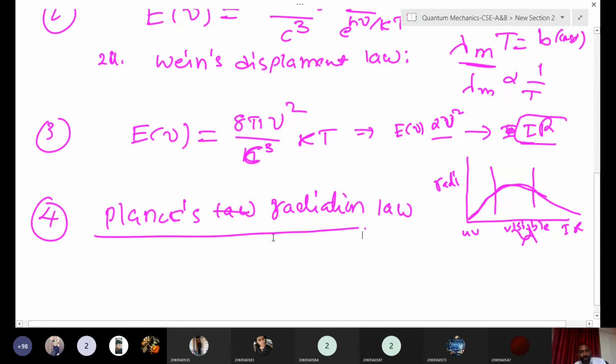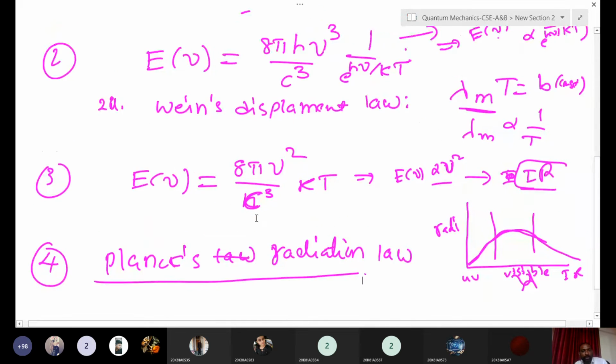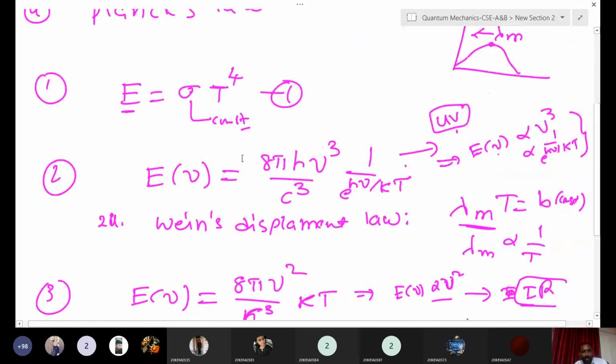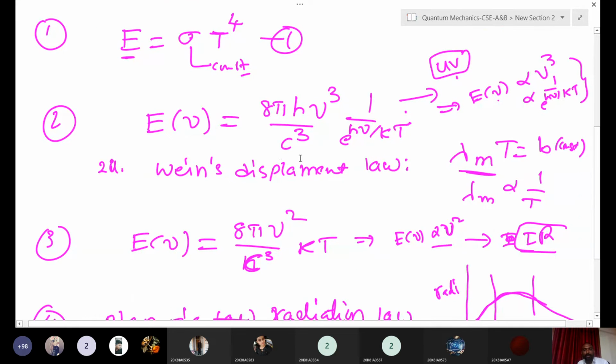Why did Planck's radiation law come into the picture? First, the Stefan-Boltzmann law explained only the function of temperature, that is, the emitted radiation is proportional to the fourth power of the temperature. And the second one, Wien's law, explained only the UV region, but we have a broad spectrum of UV, visible and IR regions.